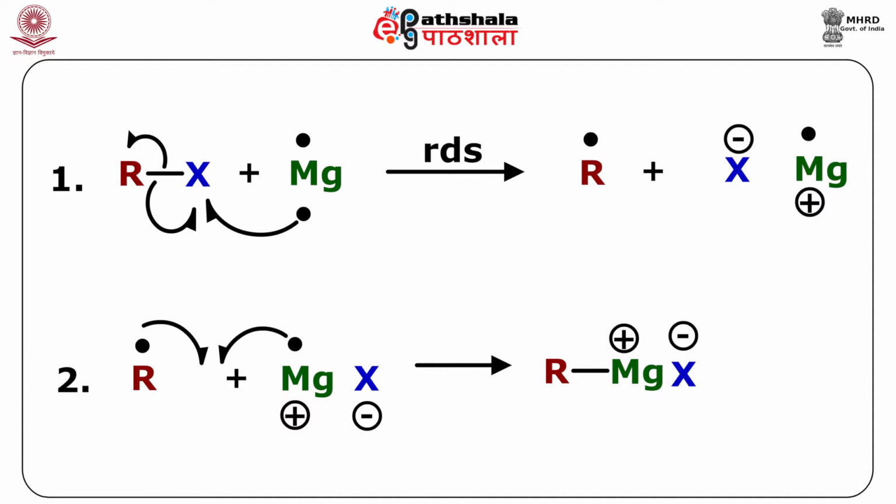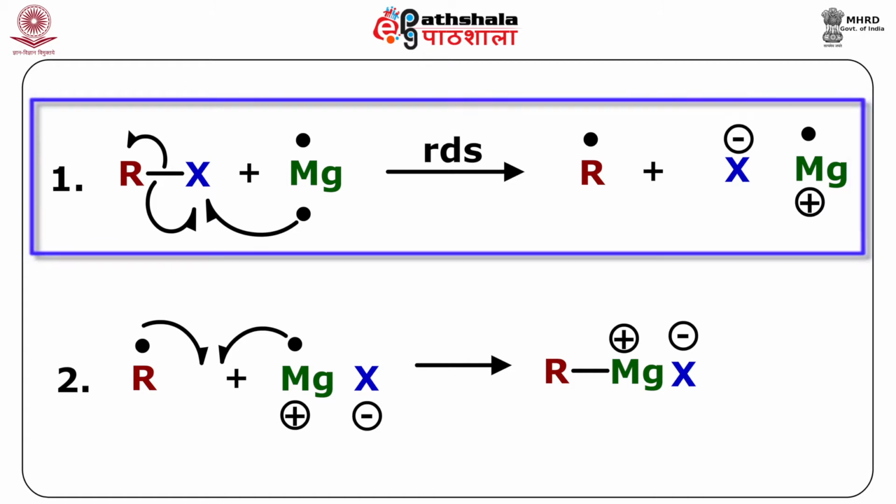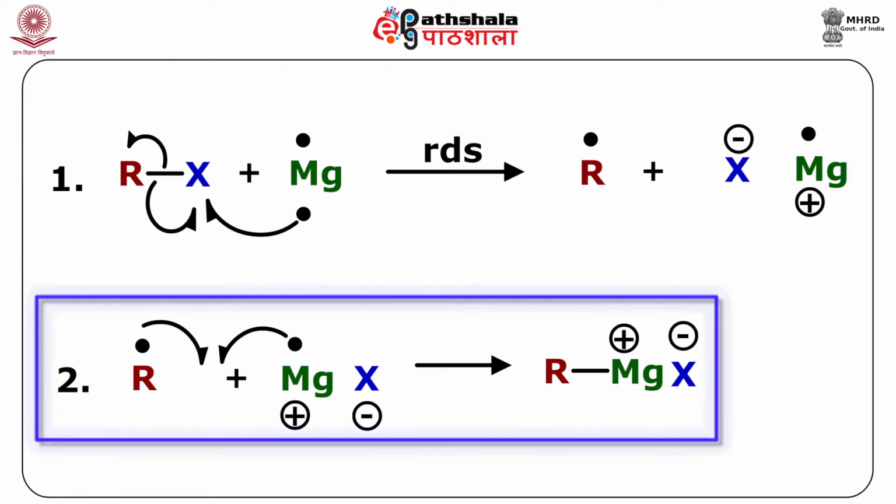It is a non-chain radical reaction, and you can clearly see the first step is RX reacting with magnesium, and this is the rate determining step where there is formation of alkyl radical, X minus and Mg plus. In the next step, the alkyl free radical takes another electron from magnesium and forms the bond, that is RMgX.